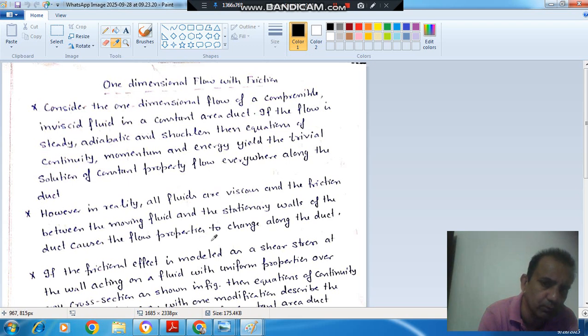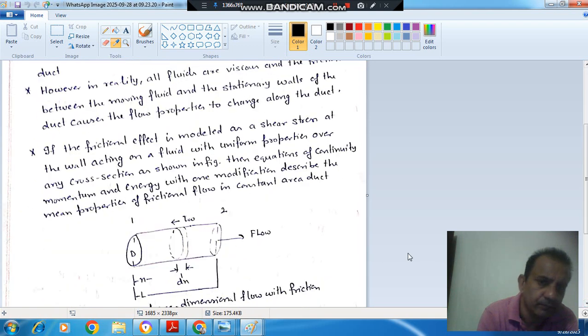Next point is about this. If the frictional effect is modeled as shear stress at the wall acting on a fluid with uniform properties, here we are assuming that the properties are uniform. The properties are varying along the length with uniform property over any cross section as shown in figure. Then the equations of continuity, momentum and energy with one modification describe mean properties of frictional flow in constant area duct.